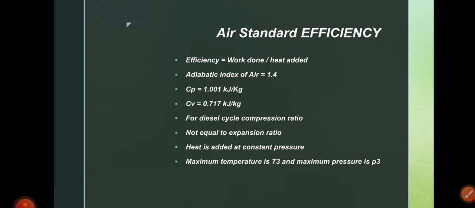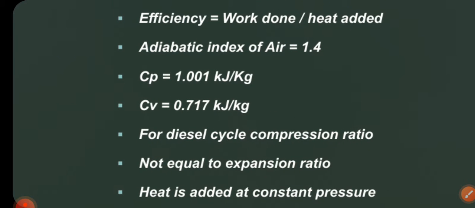For Cp, the value is 1.001 kilojoule per kg. So here a mistake. For Cp, the value is 1.001 and Cv is 0.717.